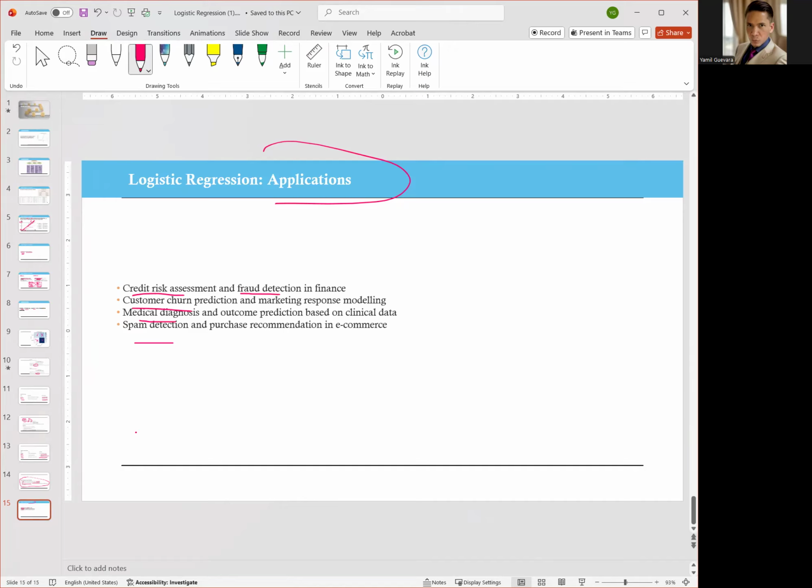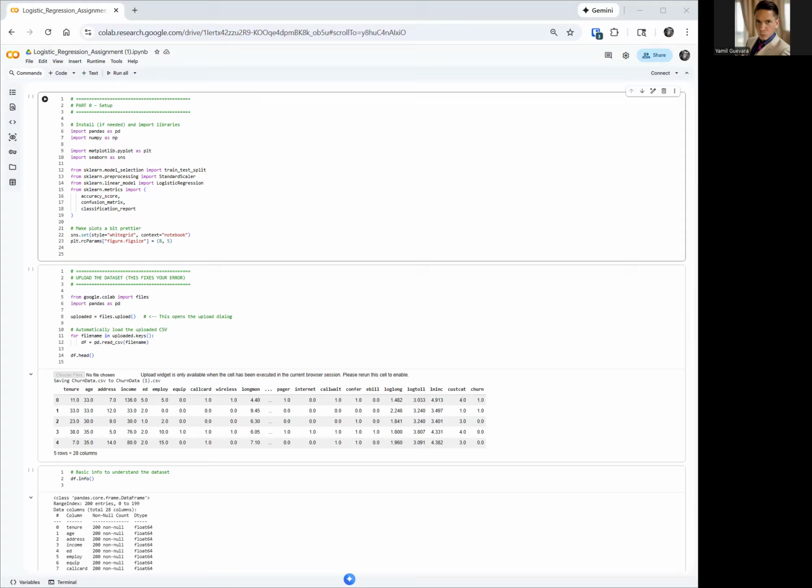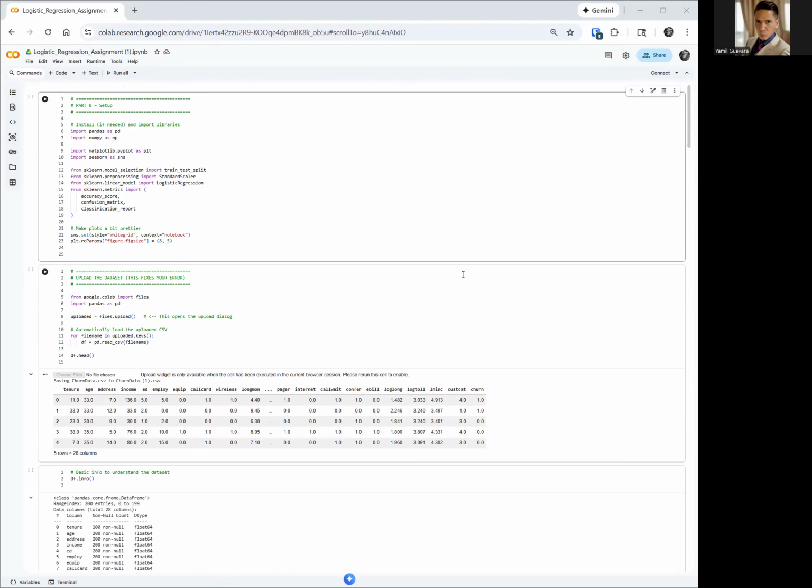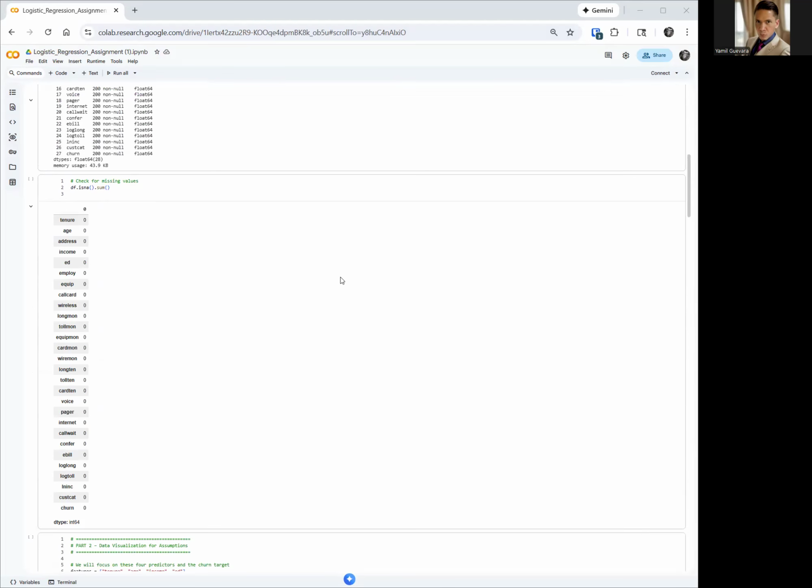Okay, so now let's take a moment. We're going to review the code. So give me a moment. Okay, so now let's continue and focus on the code. Give me a second, let me make sure I'm recording. Let's look at the code. Okay, so let's look at this code.